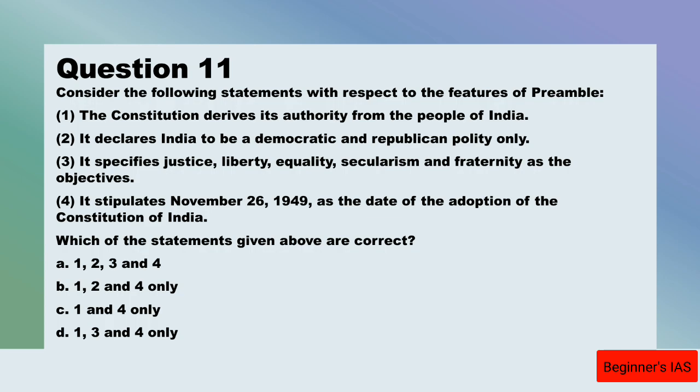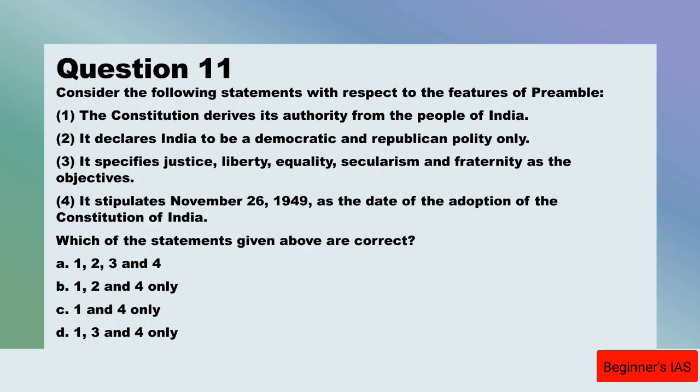So let us see the preamble. The preamble provides: We, the people of India, having solemnly resolved to constitute India, in our Constituent Assembly, this 26th day of November 1949, do hereby adopt, enact and give to ourselves this Constitution. Which means statements number 1 and 4 are correct. This shows the Constitution derives its authority from the people of India, and it also mentions the date of adoption. Therefore, statements 1 and 4 are correct.